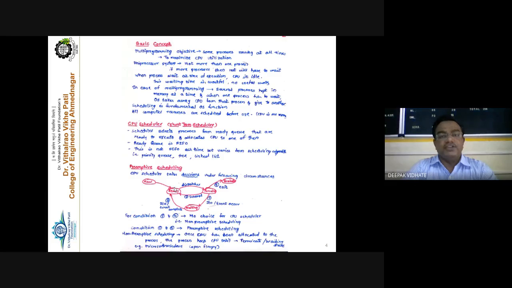Or it may apply SJF, shortest job first. The CPU scheduler has to see the execution time of each process. It may happen that the execution time required for the first process is more compared to that required for the second process. So process P1 requires 10 milliseconds, but process P2 requires only 5 milliseconds. So why should process P2 unnecessarily wait till process P1 finishes its complete execution? Are you getting my point or not?